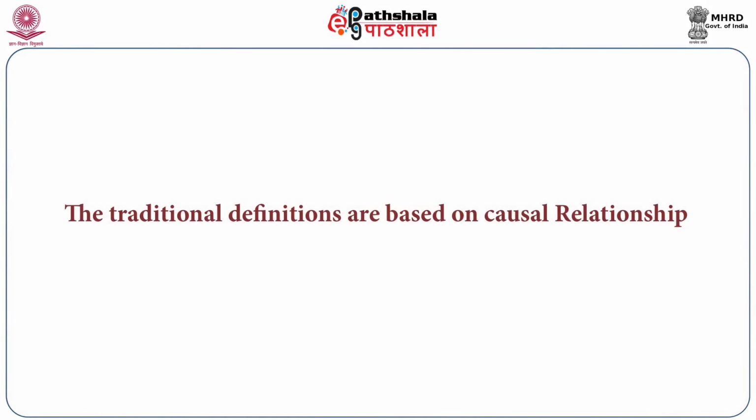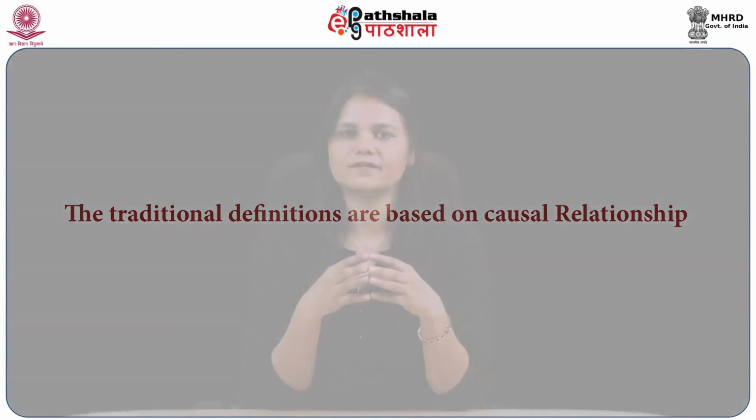Vatsayan made his definition on the basis of observation, whereas the earlier ones, the traditional definitions, are based on causal relationship. Though Vatsayan had to face criticism of his theory of observation by later theoreticians, which we are not taking up in this module, I hope with this simple categorization of different anumans between the traditional and Vatsayan's contribution, you will be able to follow this.